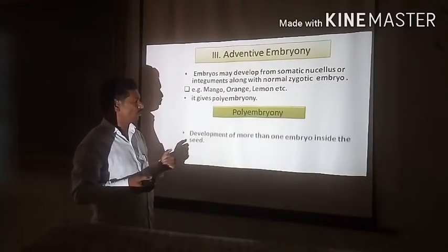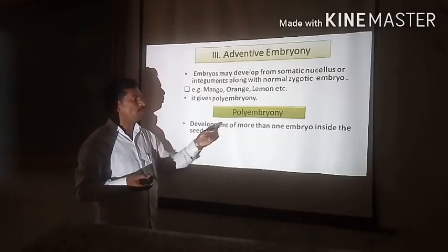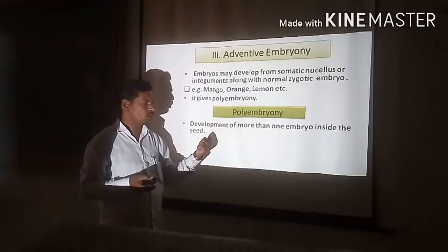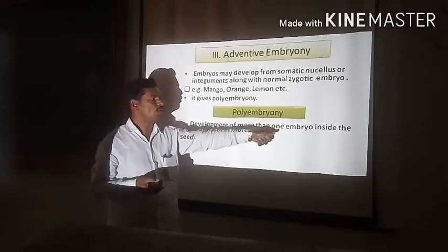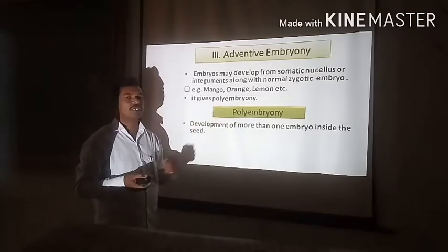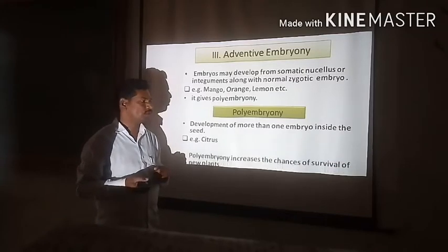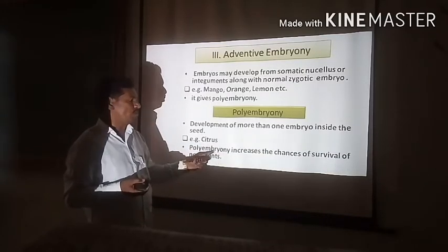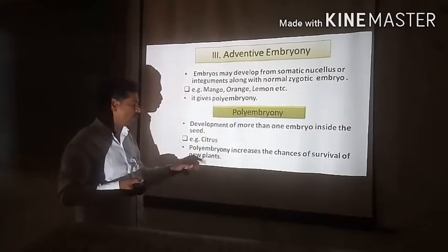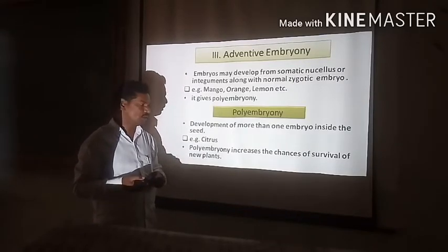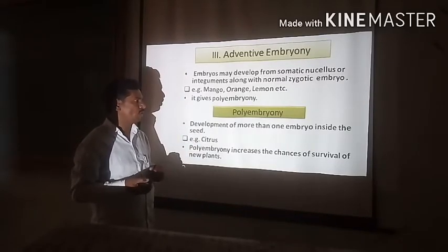Now polyembryony. What is exactly polyembryony? The development of more than one embryo inside the seed, that condition is said to be polyembryony. It is present in the citrus. Polyembryony increases the chances of survival of the new plant. This is the significance of polyembryony.